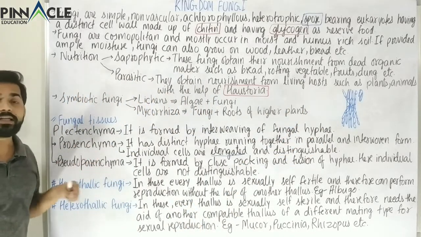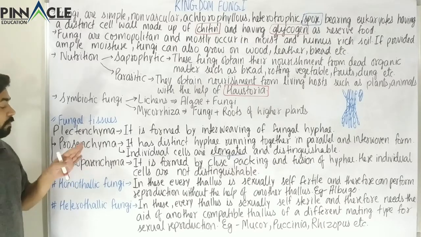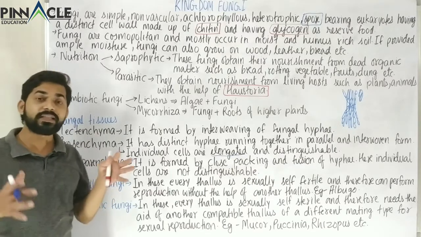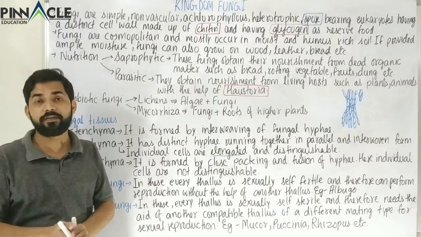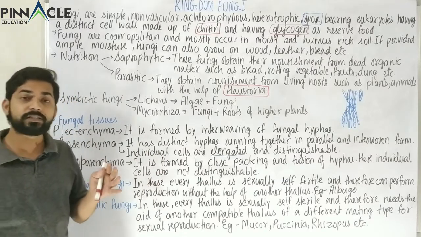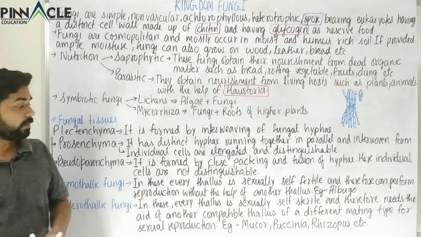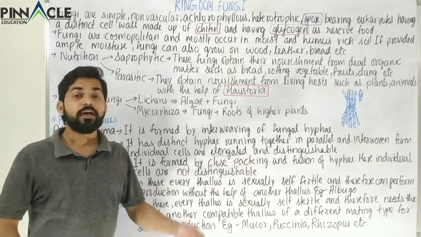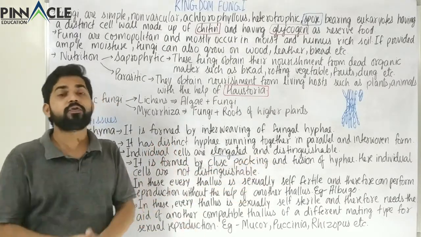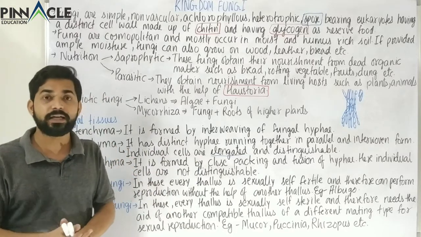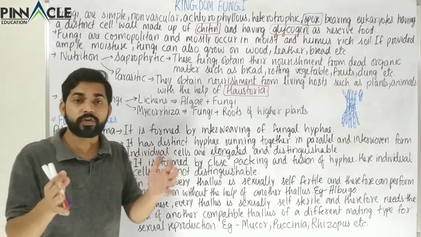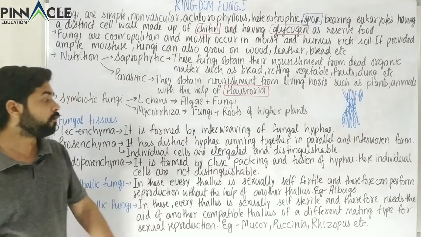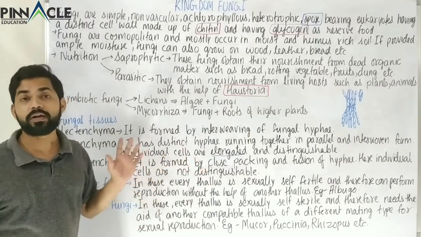Now we have another type of tissue, and that is the pseudoparenchyma. Here there is compaction of hyphal cells. A lot of hyphal cells are compacted together, so it is formed by close packing and fusion of hypha. These are so closely fused and so compactly arranged that the individual cells are not distinguishable.